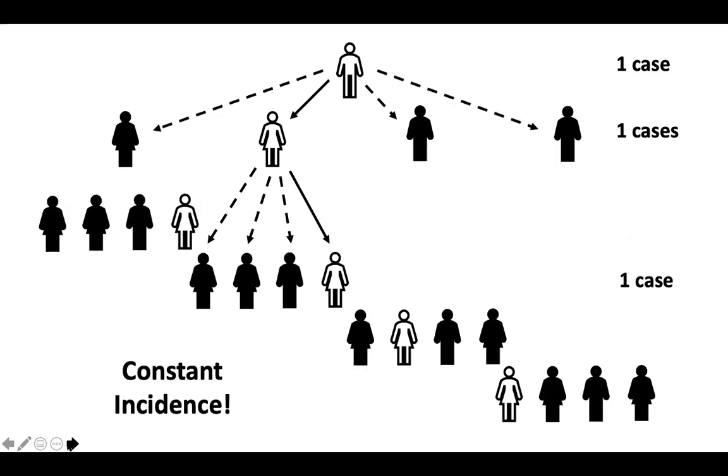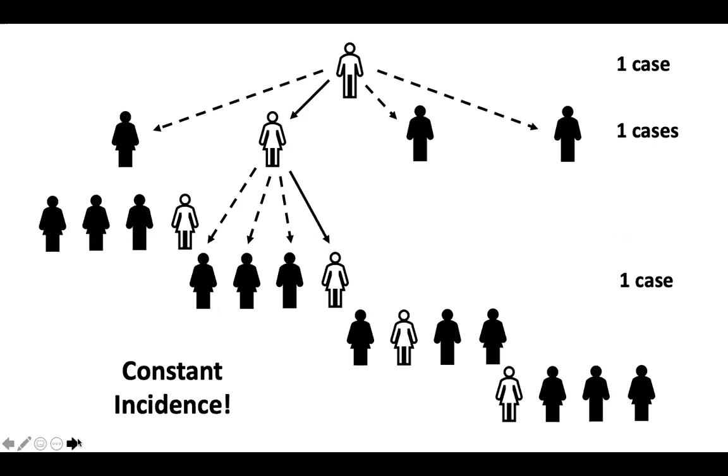If we blow that up, we have this 1 person who's introduced into the community, passes it on to 1 additional person, who then passes it on to 1 additional person, et cetera. We don't have that 1 to 4 to 16. We have 1 to 1 to 1, which is constant incidence.